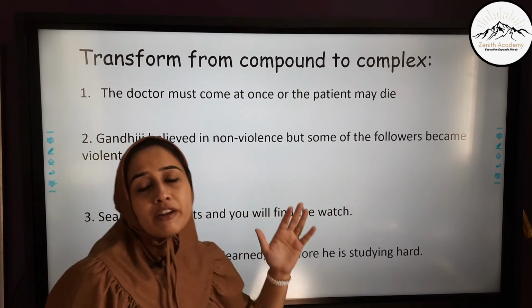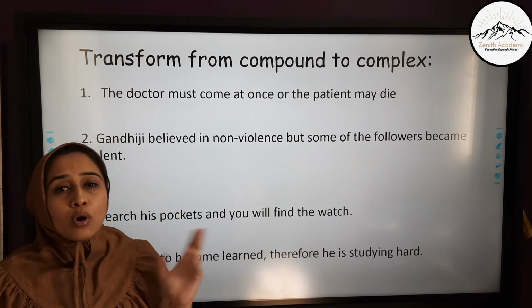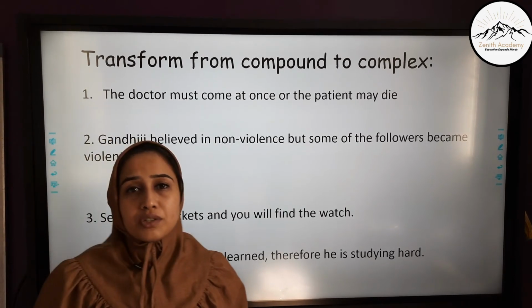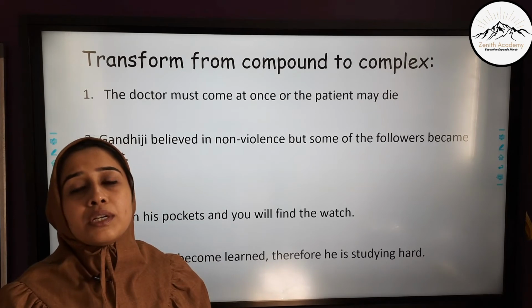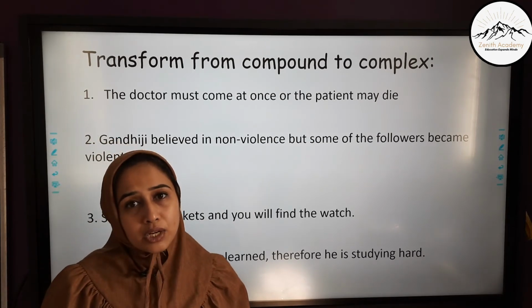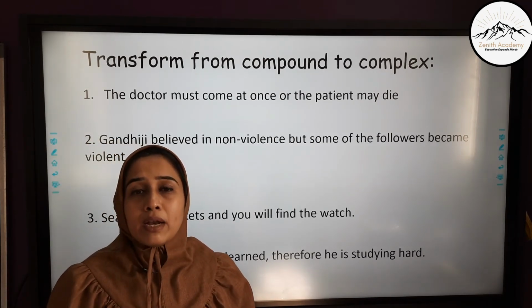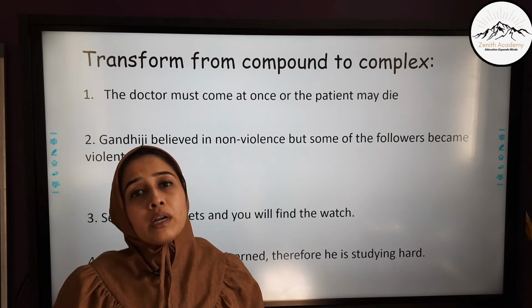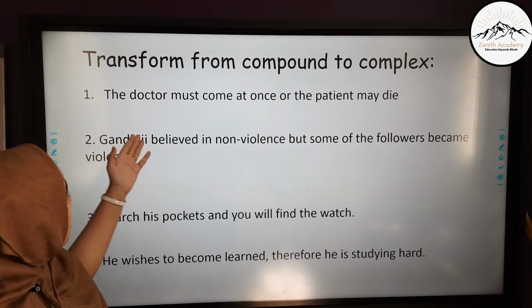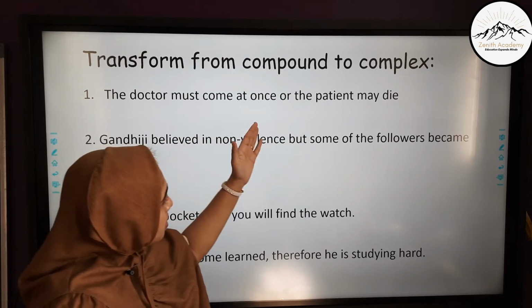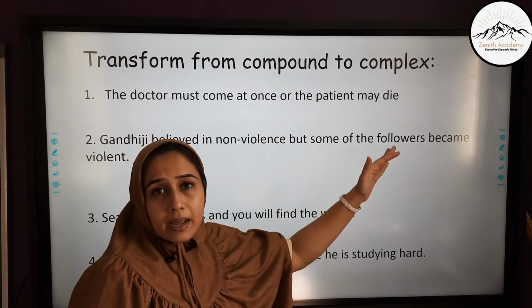Now this is a bit difficult because already two clauses are present, already conjunctions are present. You have to carefully remove the coordinating conjunction and place a subordinating conjunction over here. Choose a main clause which is not important and transform it into a subordinate clause. The doctor must come at once or the patient may die.